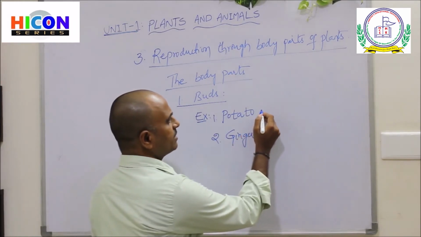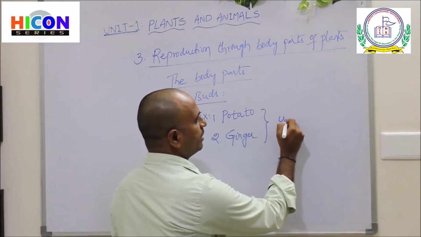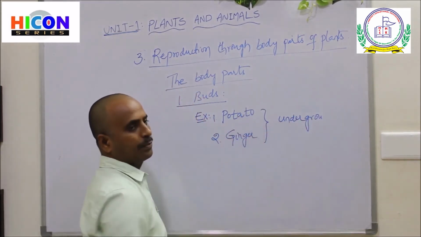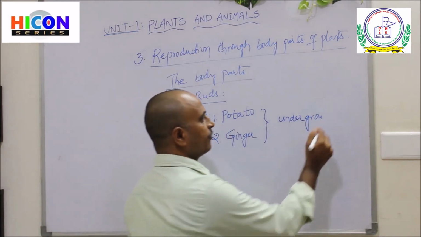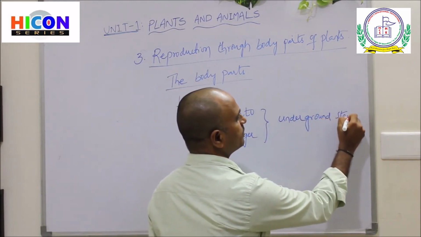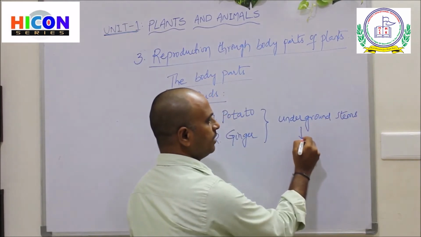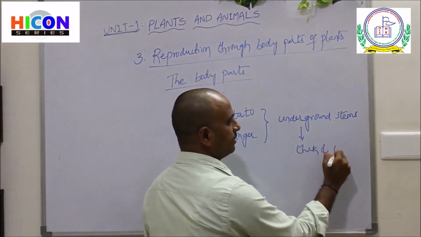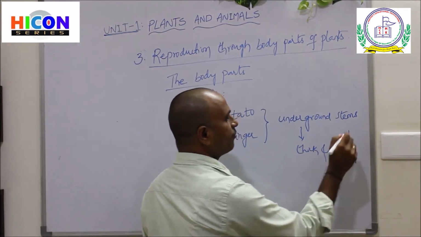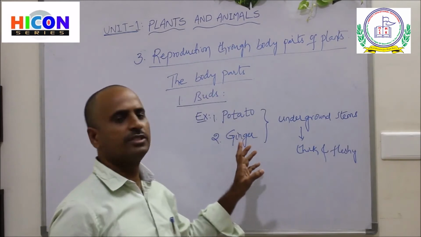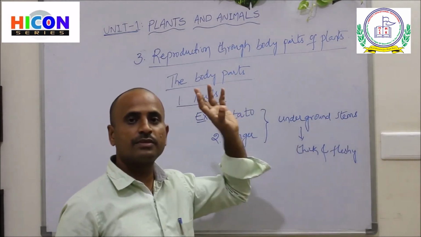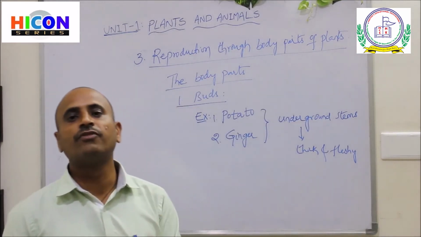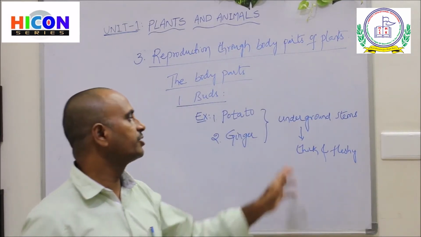So some plants can produce new plants from their buds. These plants are obtained from their underground stems, especially the potato and the ginger. These underground stems are very thick and fleshy because they store their food.